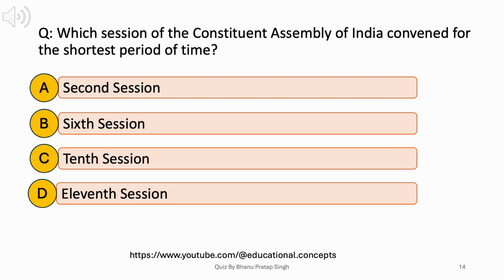Which session of the Constituent Assembly of India convened for the shortest period of time? A. Second session. B. Sixth session. C. 10th session. D. 11th session. Answer. A. Second session.